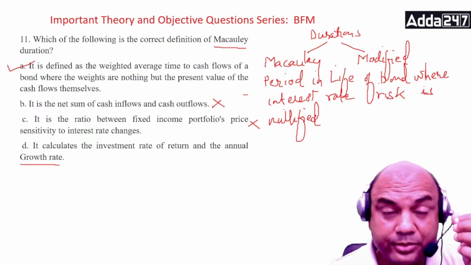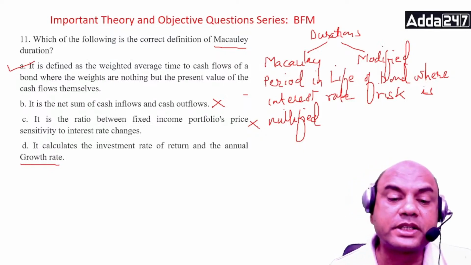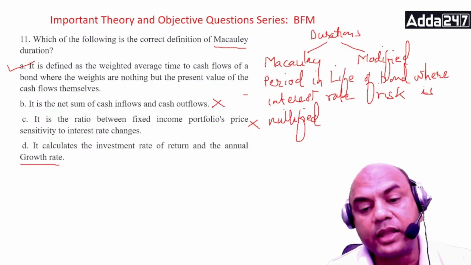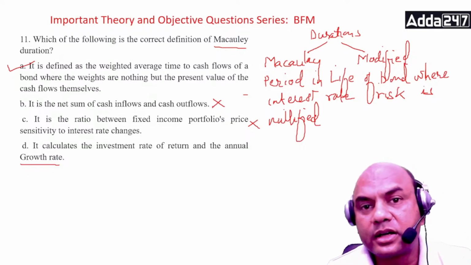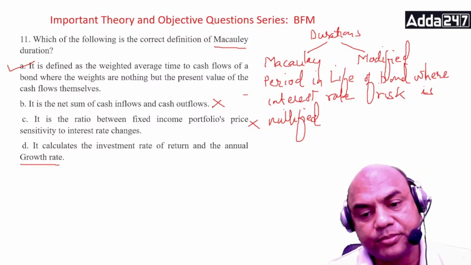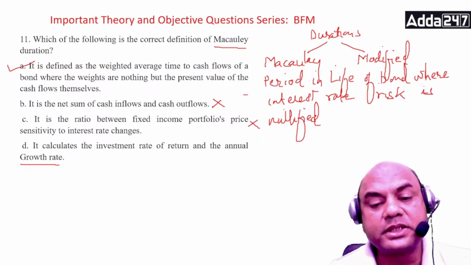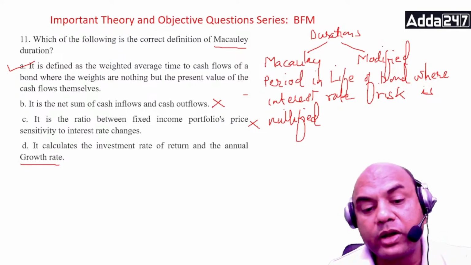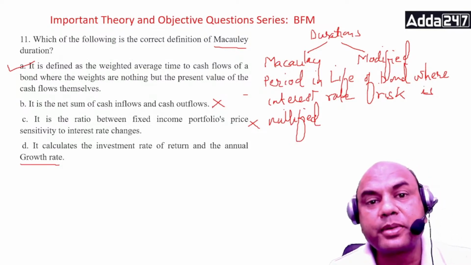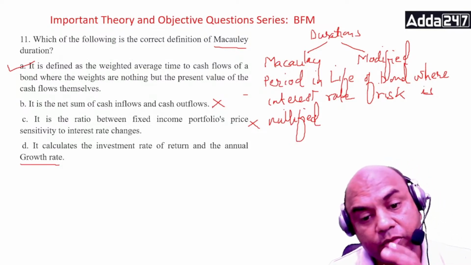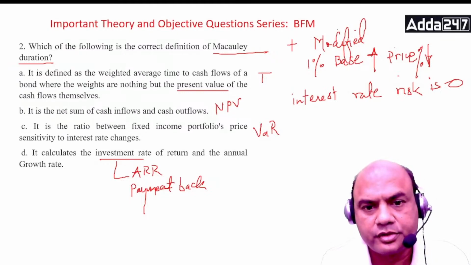Always remember, Macaulay is expressed in years and modified is expressed in percentage. The duration of a fixed income security is always shorter than its term to maturity. So this Macaulay duration will always be less than the life, except in the case of zero coupon bonds where it is the same. Modified duration measures the price change in the bond, given as a percentage, for a change in interest rates. So that is for modified. Got the clarity? So A is the answer.